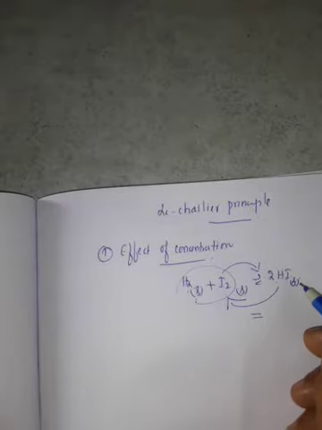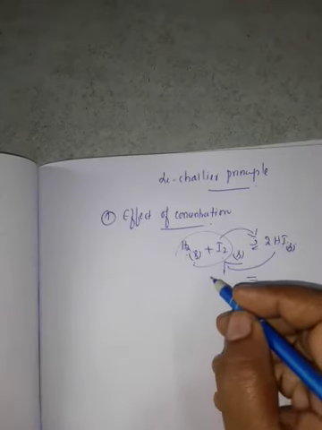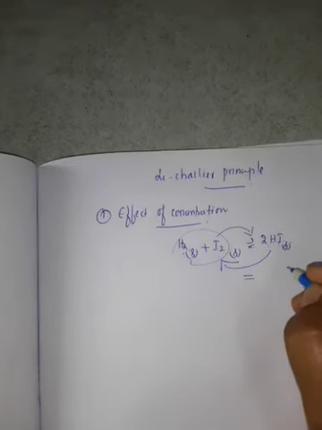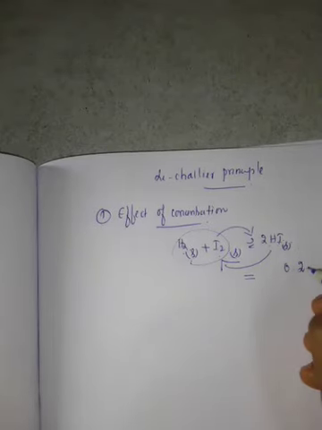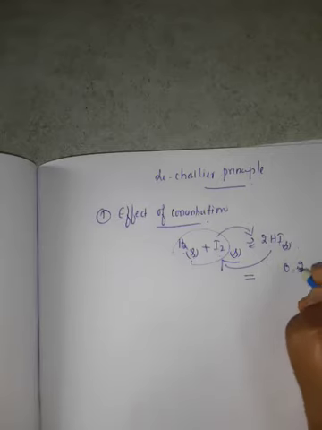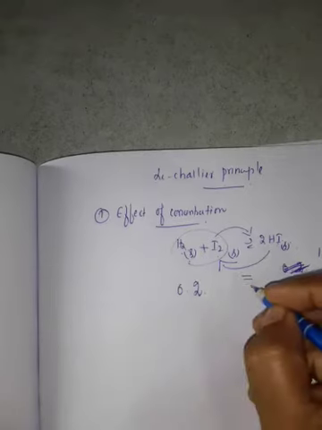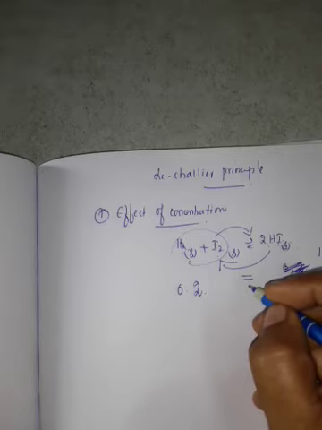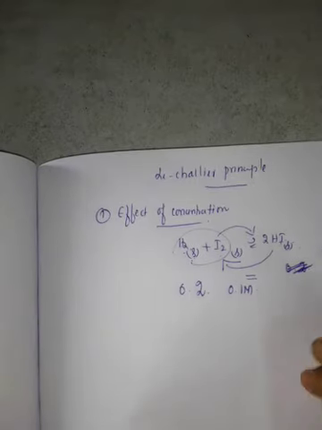Now I'll show this with one example. Considering the formation of HI, take the concentration of HI as 1 mole, hydrogen 0.2 mole and iodine 0.1 mole. These are the concentrations.